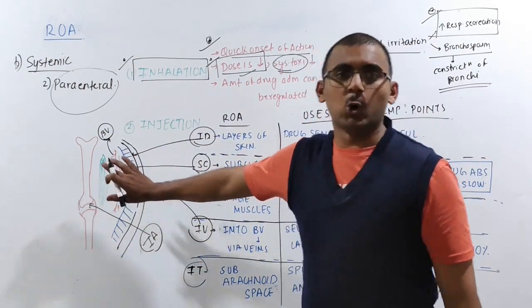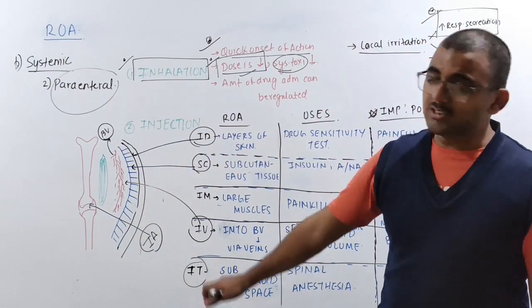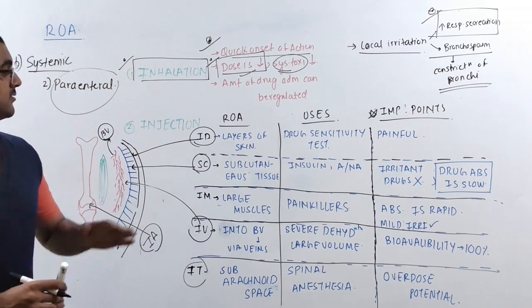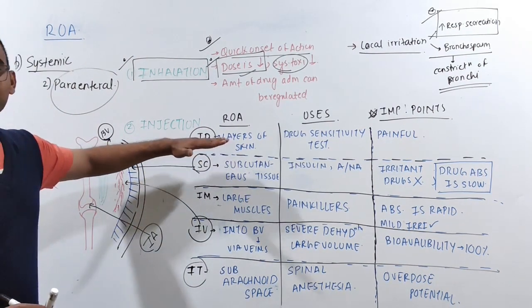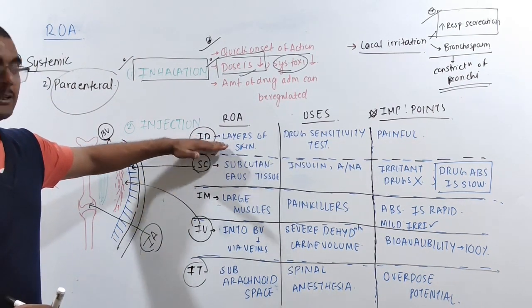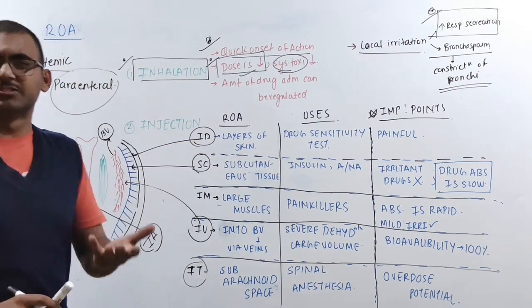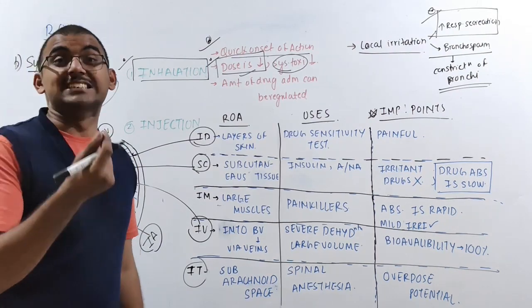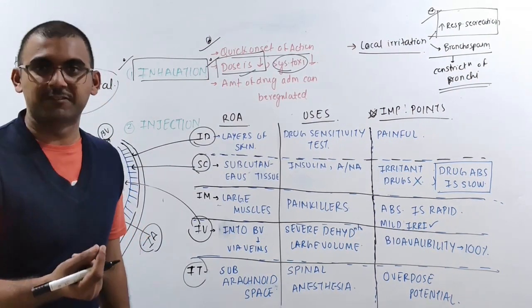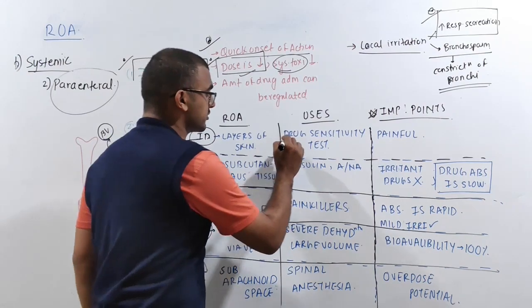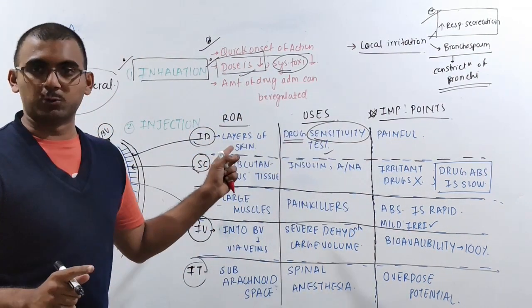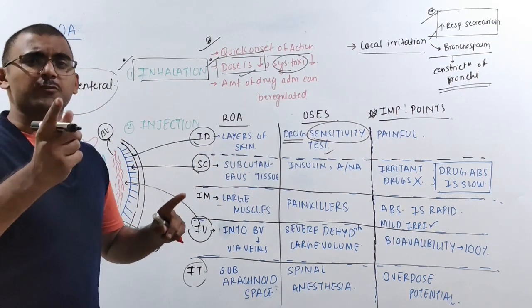If this diagram is clear, automatically you will be able to understand the different things over here. Now, next we talked about the intradermal. Why are we using this intradermal? We are mainly using it for vaccination and testing. Tuberculosis we talk about, and the BCG vaccine, right? And checking the sensitivity of drugs, like penicillin sensitivity. For those, when you check the sensitivity, it is your intradermal route of administration.